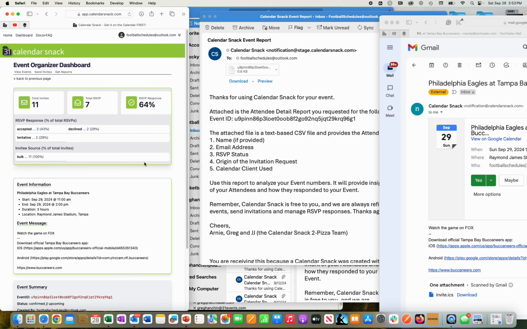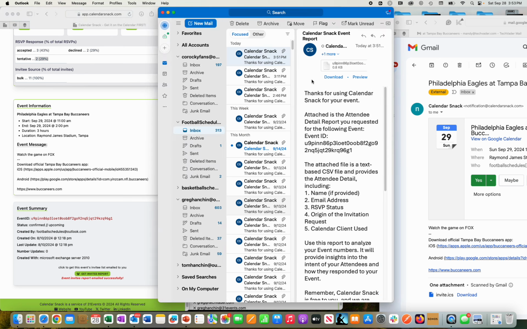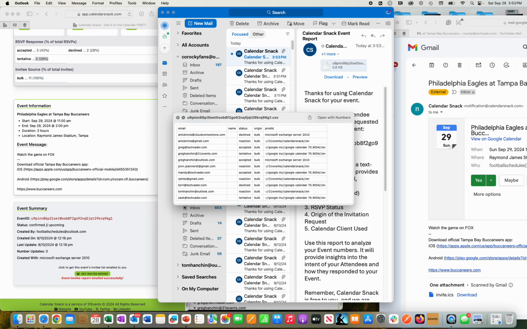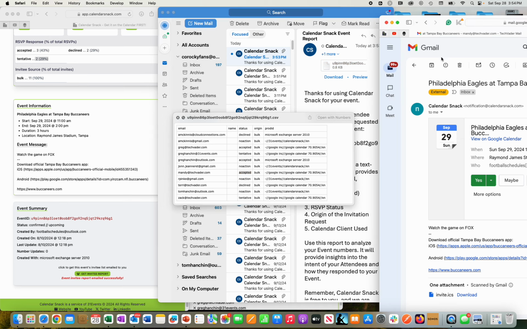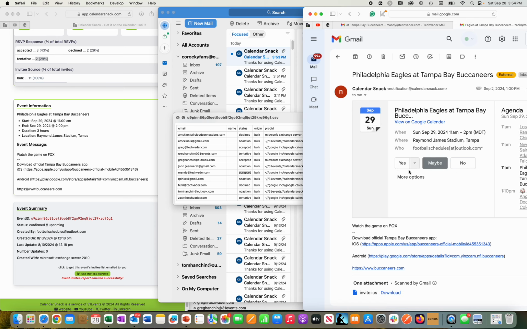We're going to grab the data set at S3, and you see right here immediately that 3 now have accepted, 2 have declined, and 2 are tentative. So let's go back to this report and validate it. I'm going to send the report back, for privacy reasons, obviously, to the organizer, and it just came back in. You'll see that under tentative, Zach is tentative, and Mandy, as I scroll up here and look for Mandy, accepted. So Mandy has accepted, as indicated here in this panel, and I'll go back to Zach, and Zach said maybe. So this data set aligns.